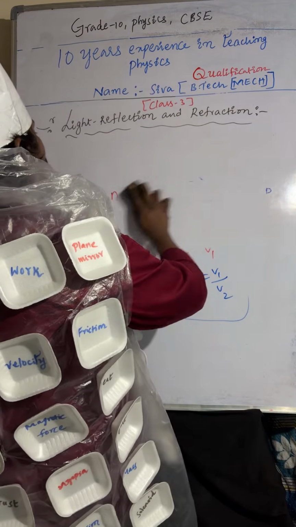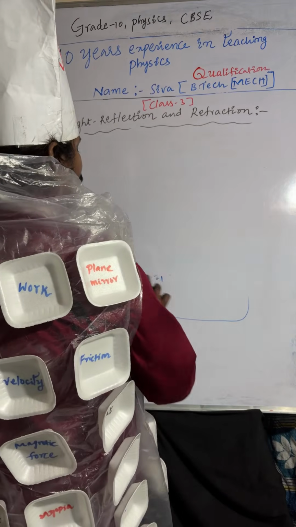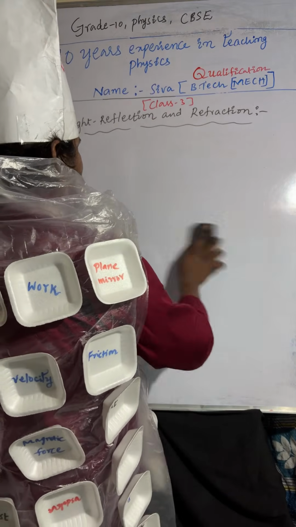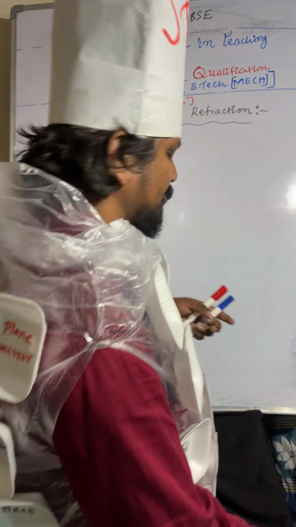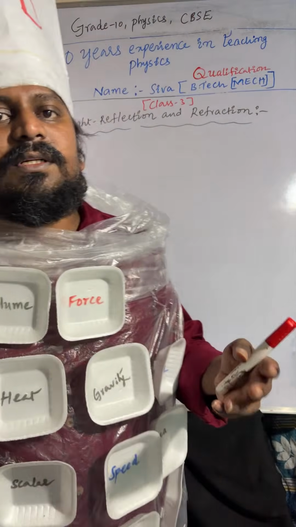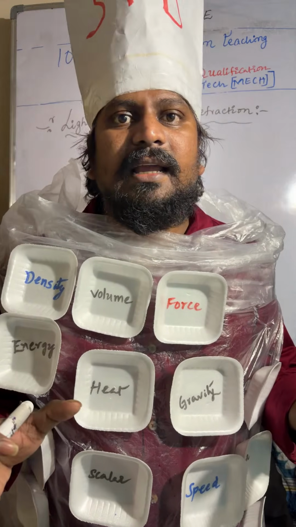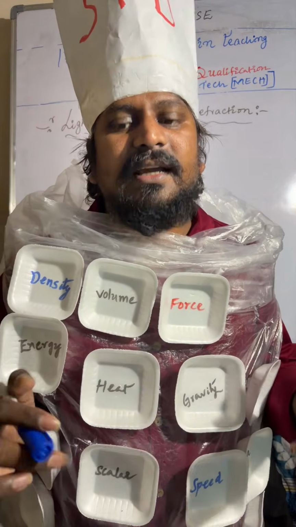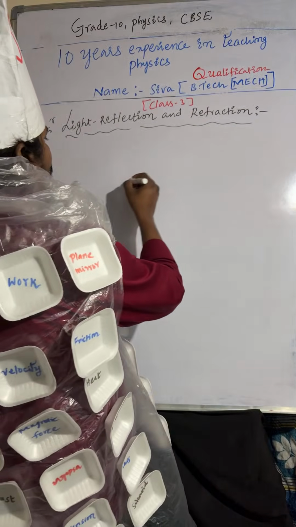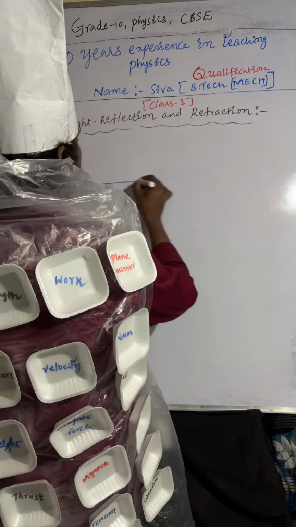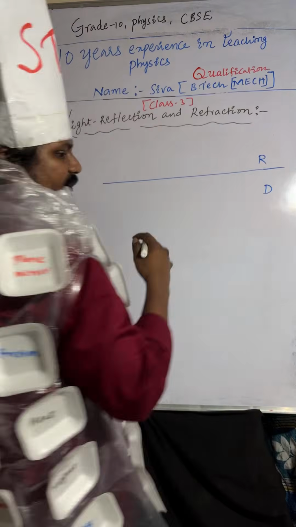The next one we will discuss is critical angle and total internal reflection. Just check once here. Here I am taking the rarer medium and the denser medium. The condition is very important.